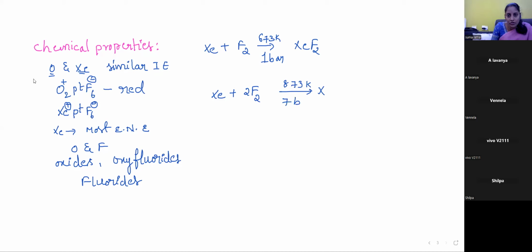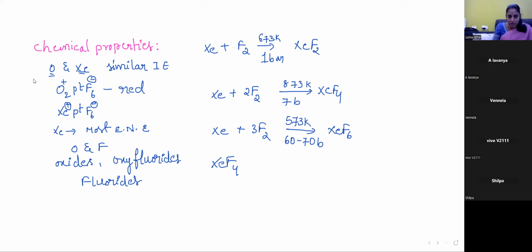At 7 bar pressure, xenon tetrafluoride would be formed. Then xenon reacting with 3 moles of fluorine at 573 Kelvin and 60 to 70 bar pressure forms XeF6. After that, the complete hydrolysis of xenon tetrafluoride.